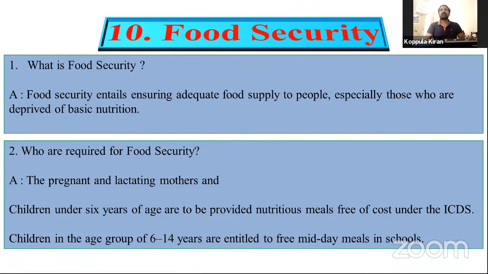Who are the poor people? Those who are not able to get minimum needs: food, cloth, shelter.